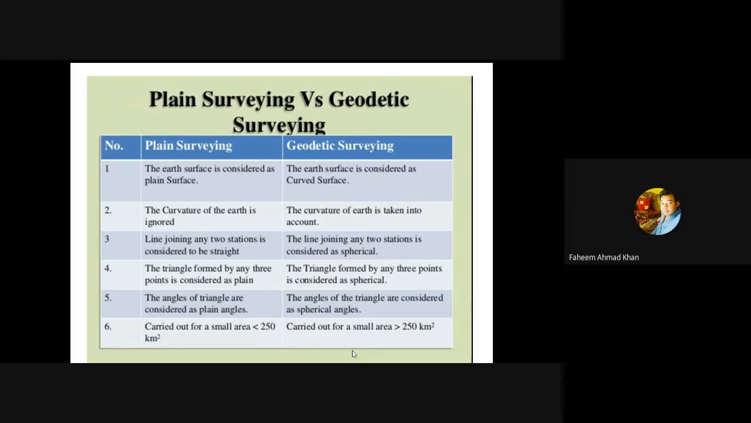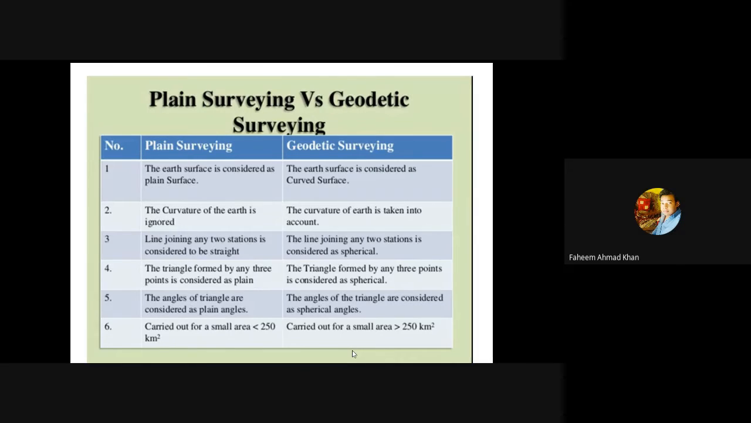Coming on to the plane surveying, the angles of the triangle are considered as plane angles, whereas for geodetic surveying, they will be considered as spherical angles. The lines will be spherical, the surface will be spherical. Similarly, the angles will also be spherical. The sum of the interior angles of a triangle in plane surveying will be equal to 180 degree, whereas for geodetic surveying, it will be more than 180 degree.